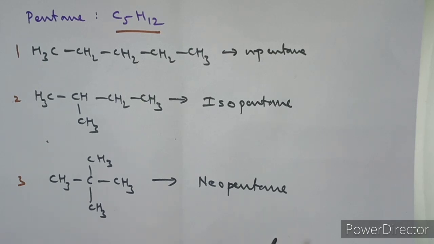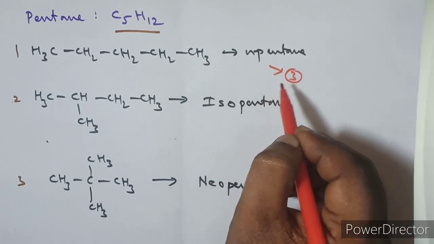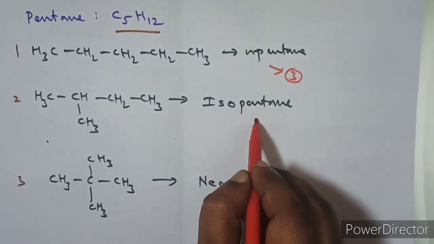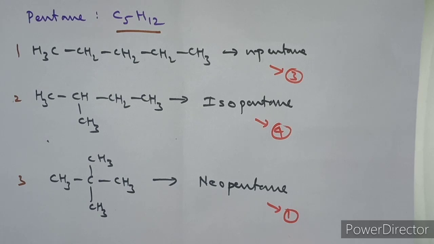I'm giving you one hint. From n-pentane, you will get 3 products. Write the correct structures. 3 products you will get, and here you will get 4 products. Here you will get 1 product. Total how many products are possible? 8 products are possible. Do practice. Write at home, and if you have any doubt whether it may be right or wrong, put it in the comment box. So this is about how to identify the number of possible alkanes and the monochlorination.